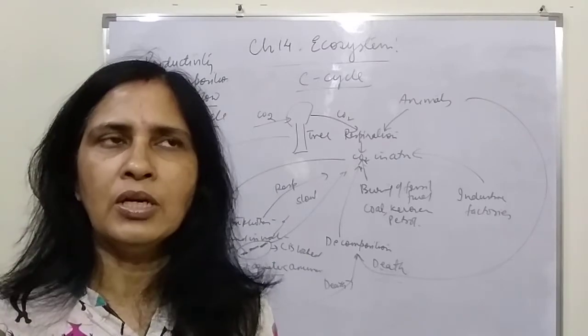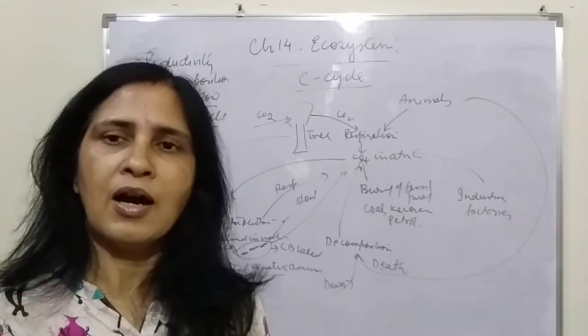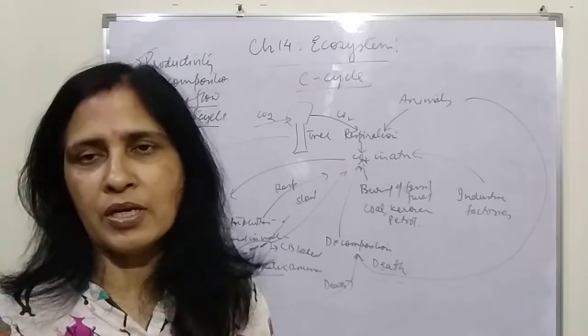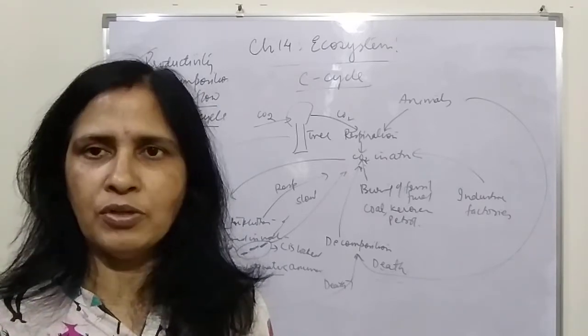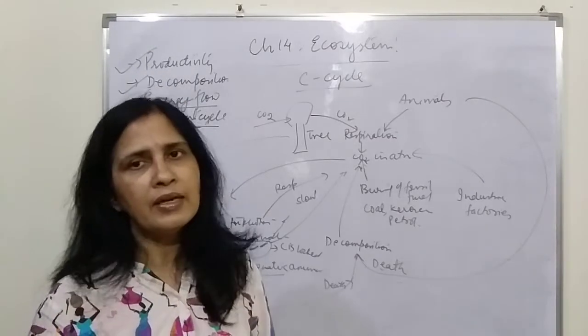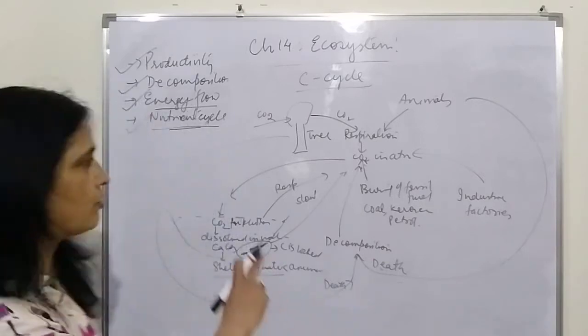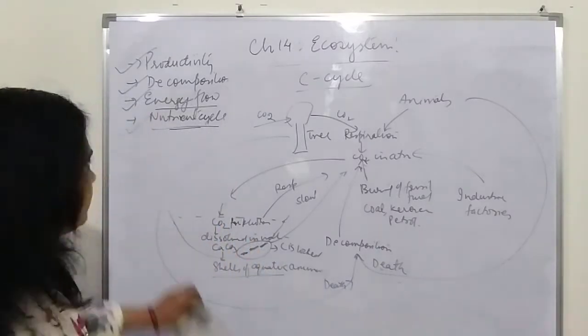And in our body, 49% is carbon. So after water, carbon is present in the maximum amount in our body. So when it is returned back, it replenishes the soil and the environment with the carbon which was locked inside the body of the organism. So this is the carbon cycle.